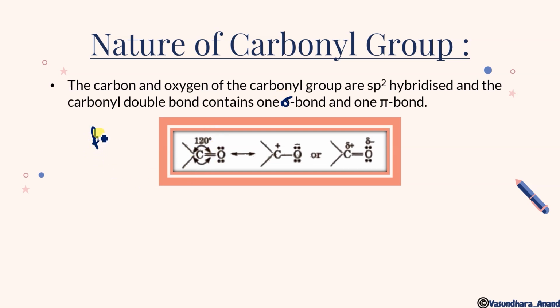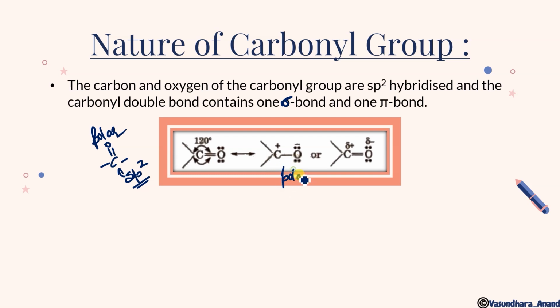Whether it is aldehyde or ketone, it is like this. The carbon is sp2 hybridized, so obviously the bond angle is 120 degrees. Since the double bond is there, it can break on the oxygen side because of more electronegativity. So carbon can be a carbocation, and oxygen will have a negative charge. So we can say it is polar in nature.